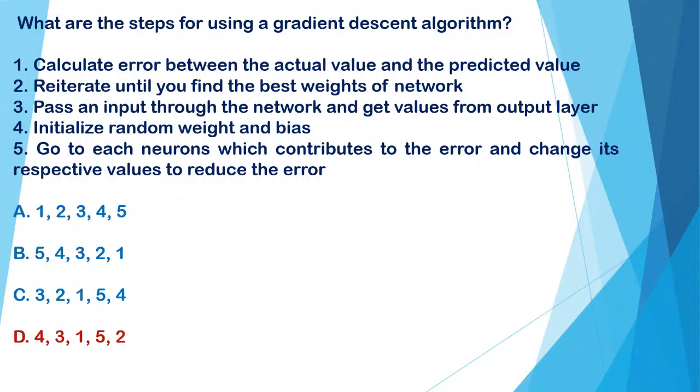Third, pass an input through the network and get values from the output layer. Fourth, initialize random weight and bias. Fifth, go to each neuron which contributes to the error and change its respective values to reduce the error. A: option 1, 2, 3, 4, 5 is the order. B: option 5, 4, 3, 2, 1 is the order. C: option 3, 2, 1, 5, 4 is the order. And fourth, option 4, 3, 1, 5, 2 is the order. And the correct option is D, 43152.